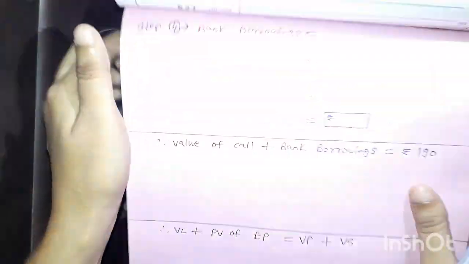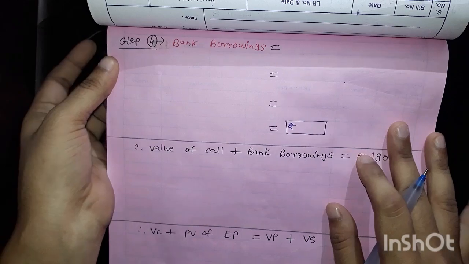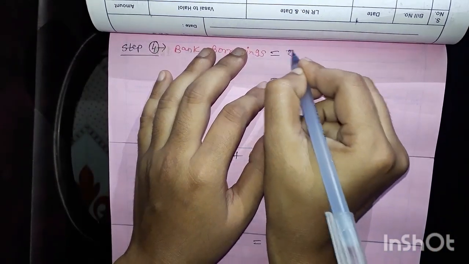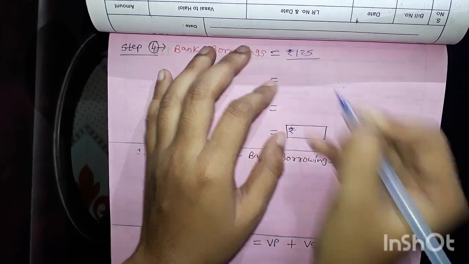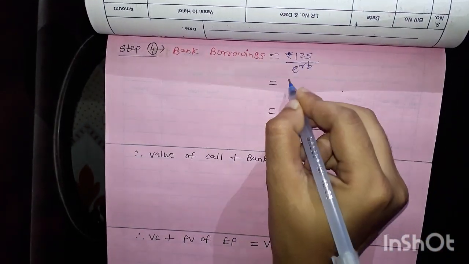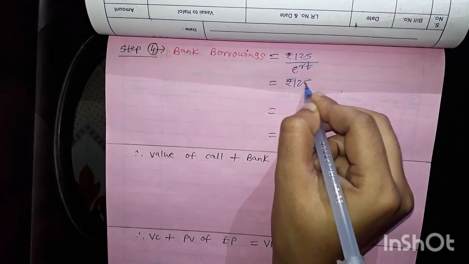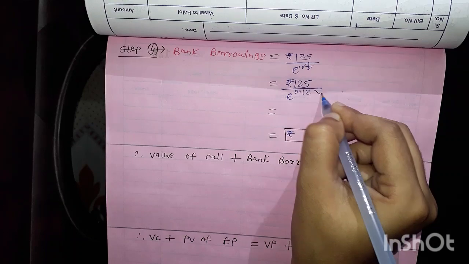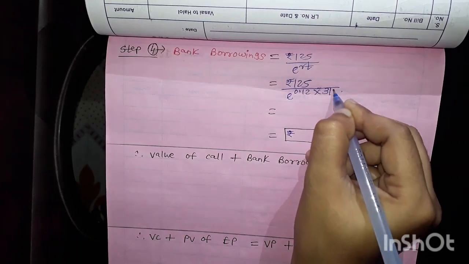Next part, step 4, that is bank borrowings. That equal value we got, rupees 125, divided by e to the power rt. Same steps are there, this is just for your practice. Here r is 0.12 multiplied by 3 by 12, same time period.